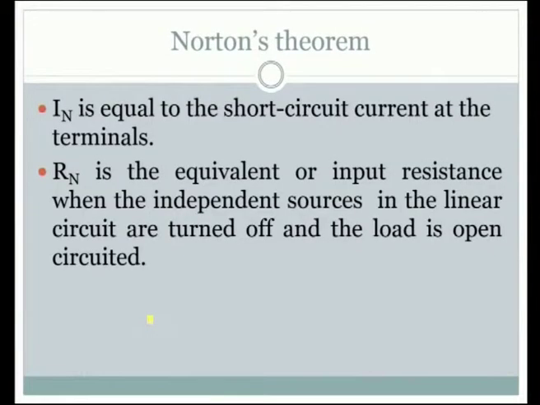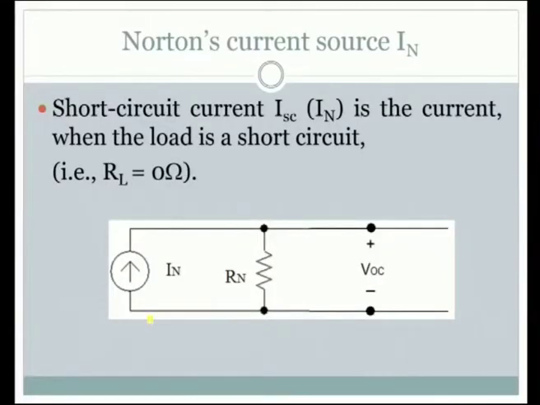And how do we find out the Rn? Have a look at this. Rn is the equivalent or input resistance when the independent sources in the linear circuit are turned off and the load is open circuited. The terminologies may appear a little difficult to follow, but with an example we will be able to understand them. So, let us see how it is done.